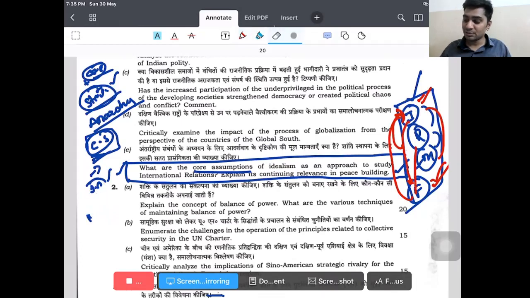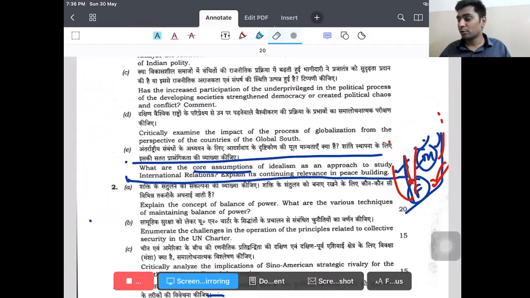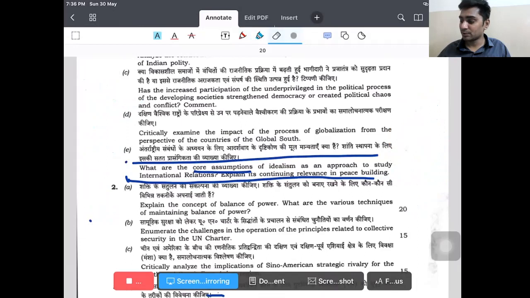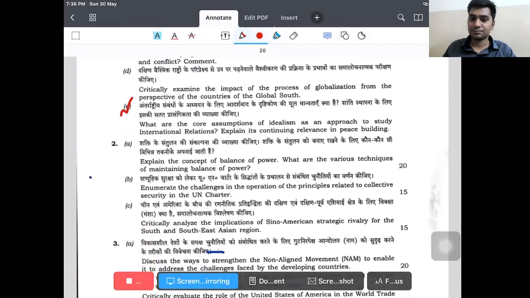So how should our answer be? We will write the basic assumptions, and we will see what the criticisms of those assumptions are and what the positives in those assumptions are, through these thinkers. We are not going to write from our own perspective, not from Dhananjay Reddy's perspective or someone else's perspective here. We'll be writing from the perspective of the thinkers. So this is a direct question. Now see, if we have come across the terms, this would have been very easy.